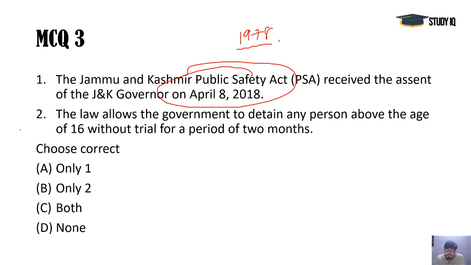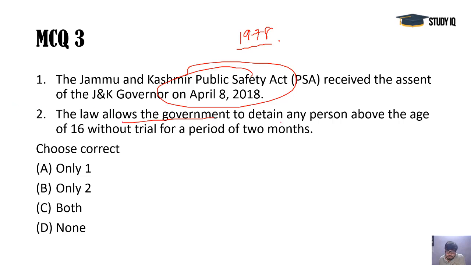This act was started on the basis of the smuggling of timber. On that basis, this act was brought up by the state. Then some changes were brought in when militancy came in the 1990s. Then it was used frequently against the separatists, and some other changes were also made under this act.